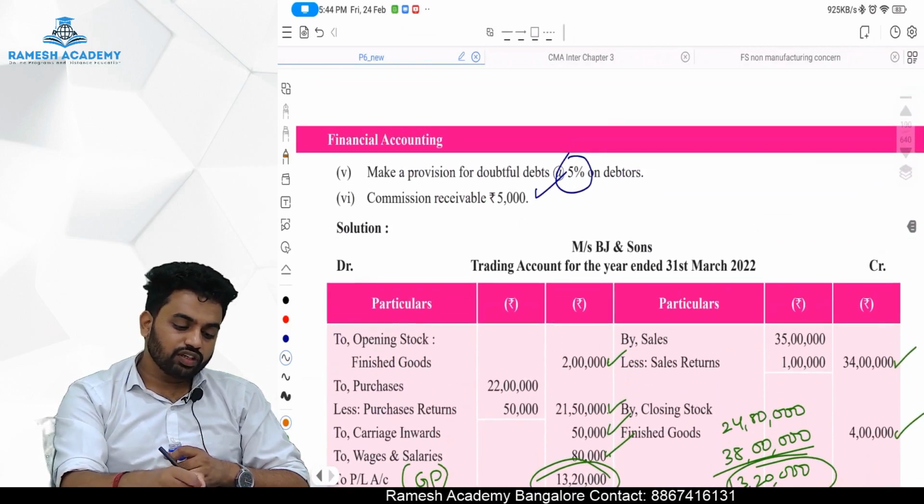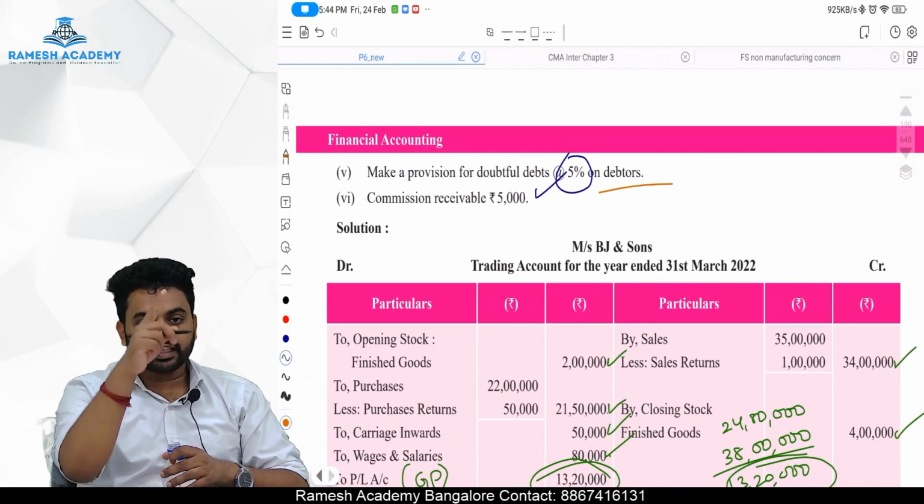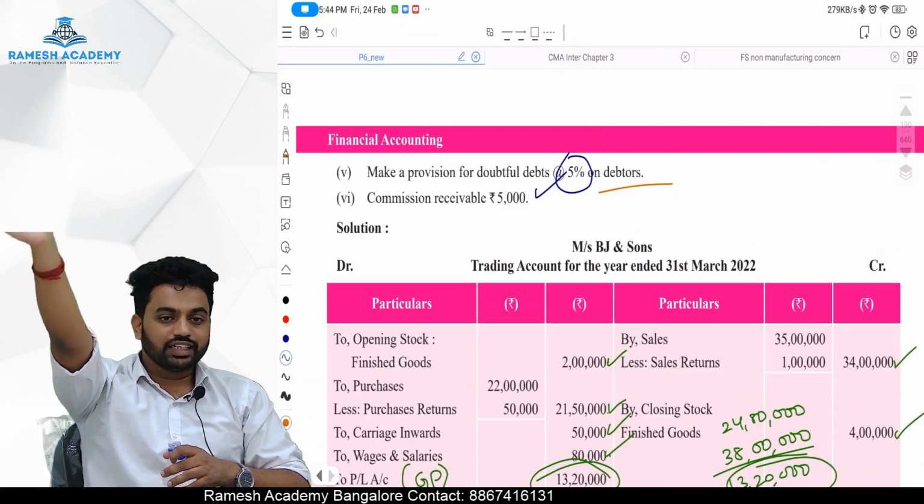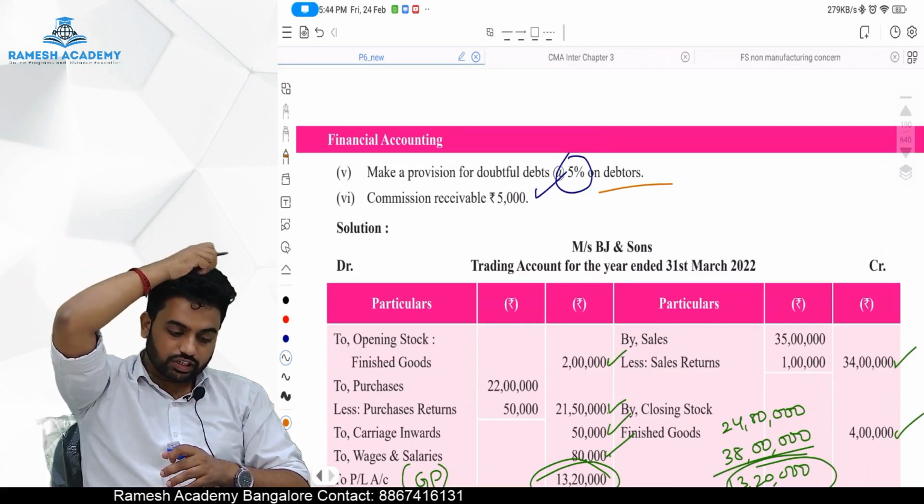make a provision for doubtful debt. Once it has been adjusted in the P&L account, once more it has been adjusted in the debtors account. Right, so it has already been adjusted.